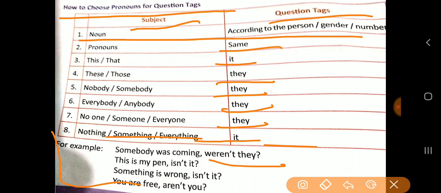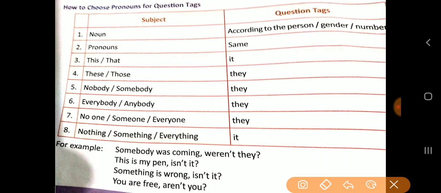Now, this is my pen, isn't it? Understood? Something is wrong. Now, here something, now something is wrong, isn't it? So, it is used here. Okay, something we took from here. Now question tag will be it. Okay, isn't. Now you are free, aren't you?